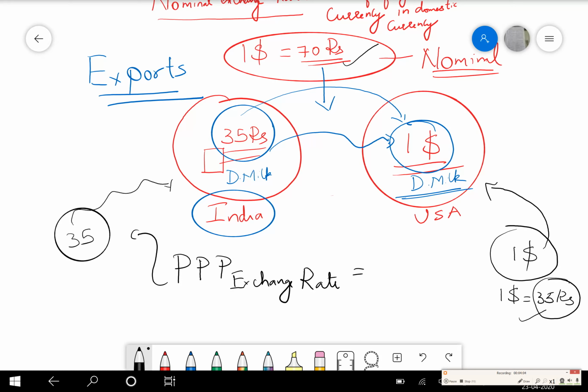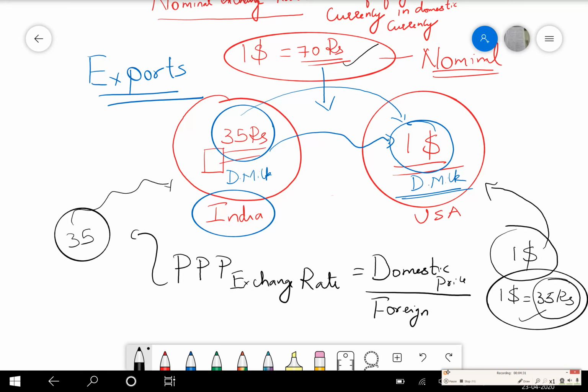Now what is the role of the PPP exchange rate with respect to trade? This is what we have to understand now. See here, if $1 is 35, this is the PPP exchange rate. How did I get this 35? I have divided the domestic price by the foreign price, or the US price.